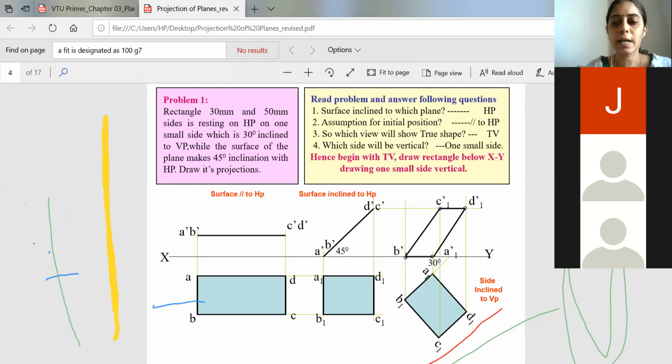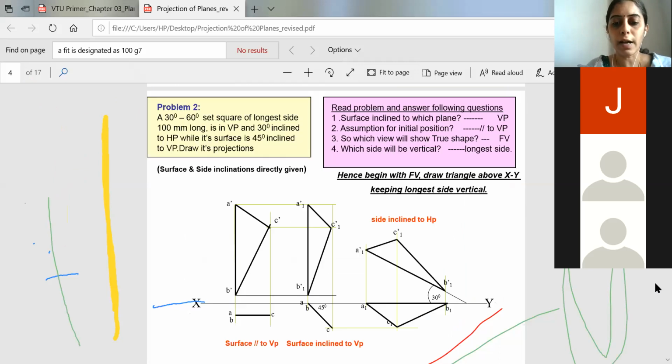Yes, ma'am. This was the basic example. So now I will just show you a simple problem. So let me share another. So you can just try solving.